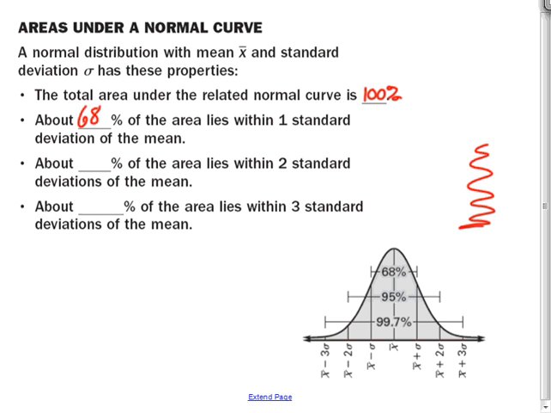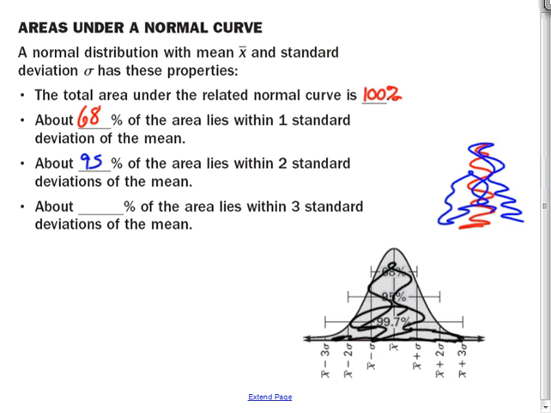Quite a few people fall underneath there. And then within two standard deviations away, so that goes out to two standard deviations, within two standard deviations, 95% of the people fall. And then lastly, within three standard deviations, so that's all the way out to those spots there and up, that's 99.7%.